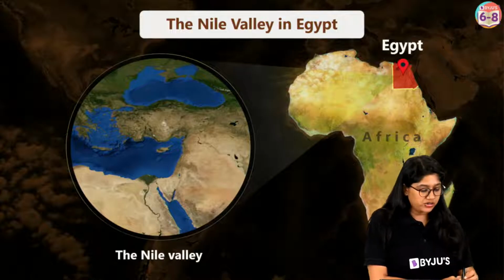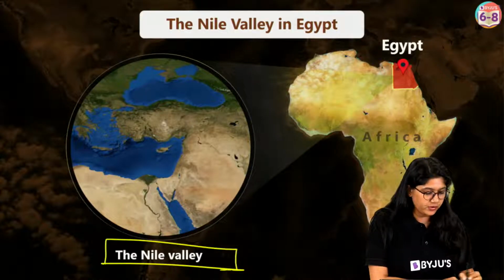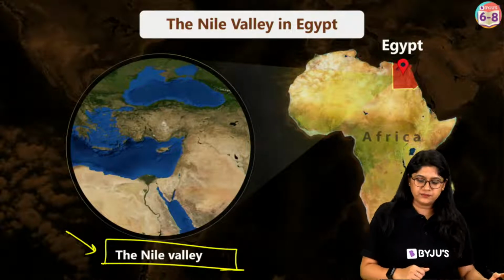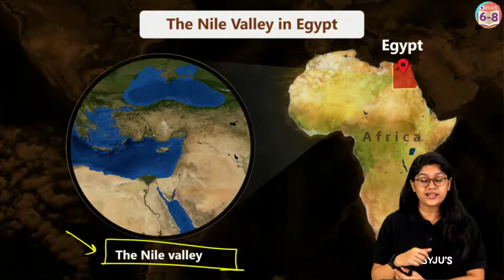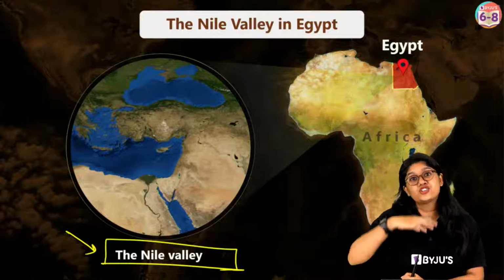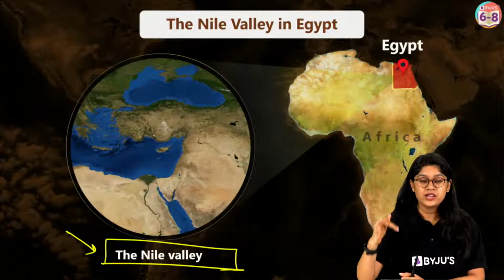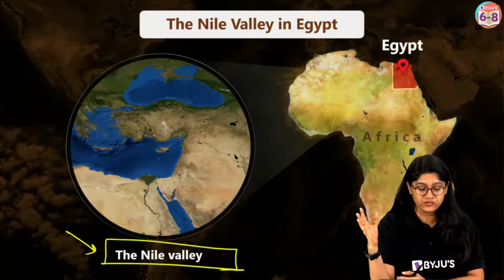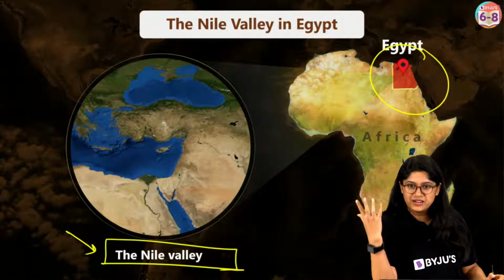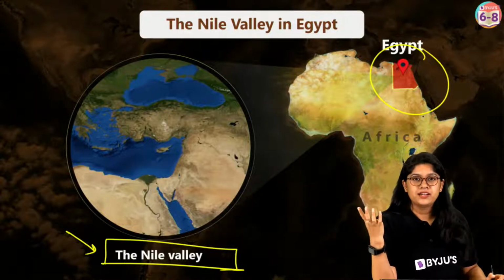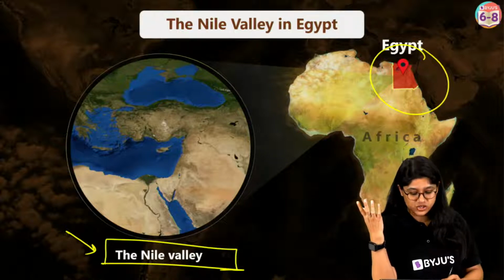Then let's talk about the very important Nile River. How many of you have heard about the Nile River? The Nile River is very important and it helped in building up the Egyptian civilization.